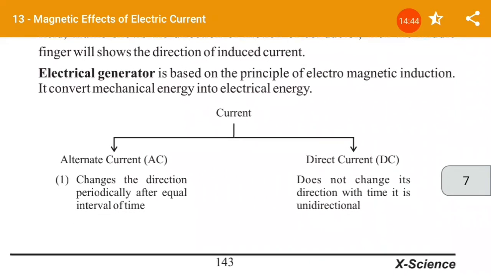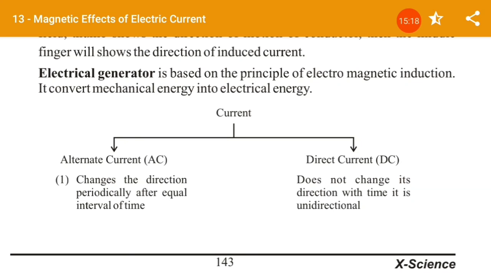Now here we will discuss the electrical generator, which is based on the principle of electromagnetic induction, and it converts mechanical energy into electrical energy. So my dear students, now we jump to the important topic, that is the electrical generator, and it works on the principle of electromagnetic induction, which converts the mechanical energy into electrical energy.